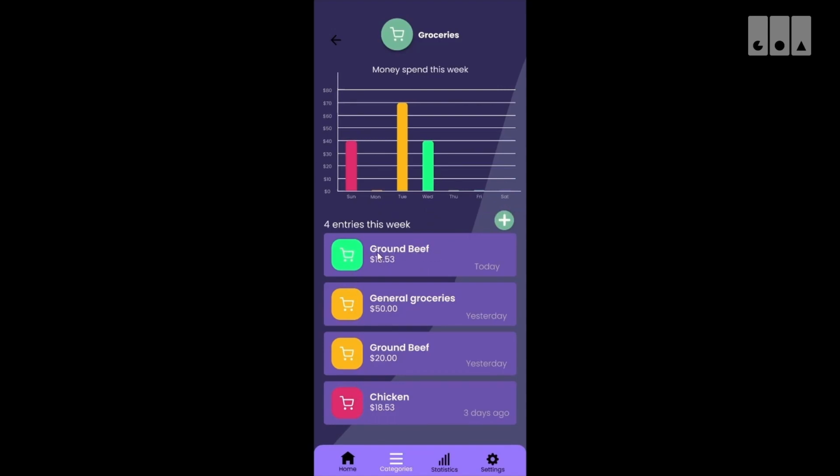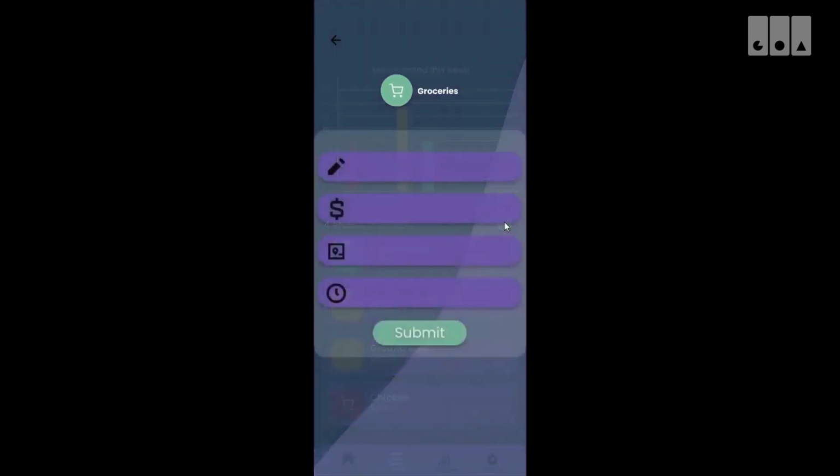This is the title of the entry, and this is the amount of money you've spent. And this shows how long ago this entry was added. Clicking on this plus button will allow us to add an entry. Right here, clicking on that button brings us to this page, which contains 4 text boxes. This text box corresponds to the title, and this corresponds to the amount of money, this corresponds to the location, and this corresponds to the time.